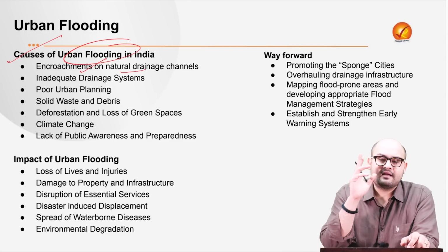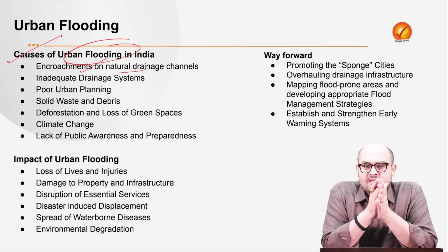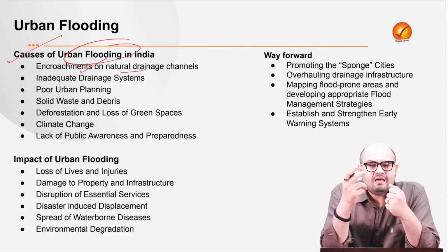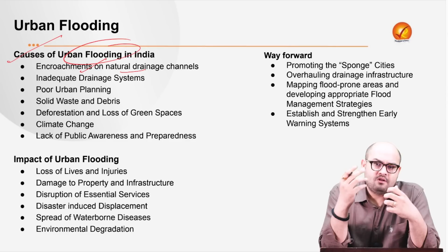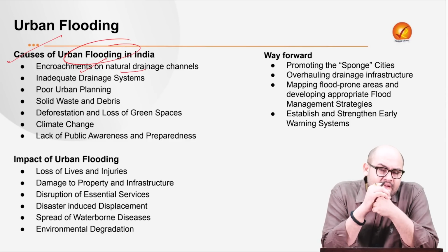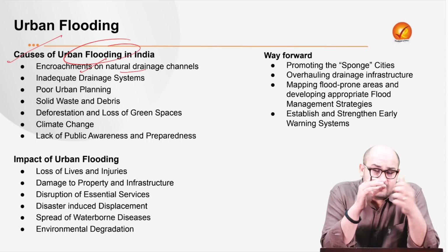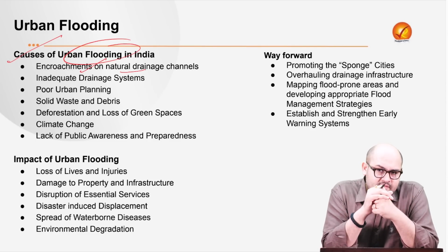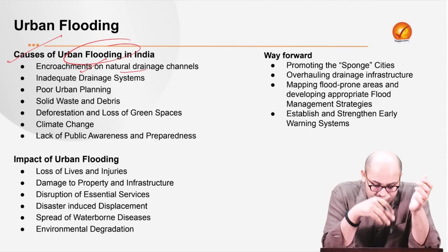See, please understand that urban areas are witnessing rapid growth. And the land in the urban areas has become a commodity. There has been a commodification of the land, and that is what is leading to a nexus. That is the nexus between the real estate agents, the local authorities, and the land mafias, right? And that is what is leading to the encroachment of the natural drainage channels.